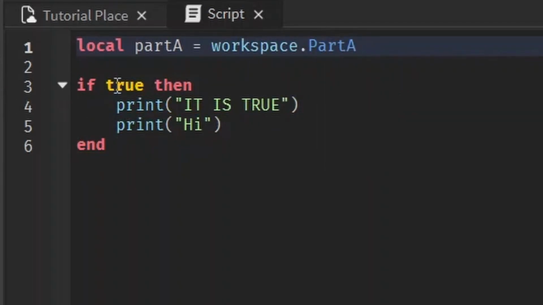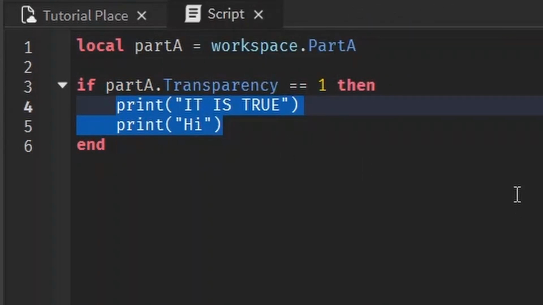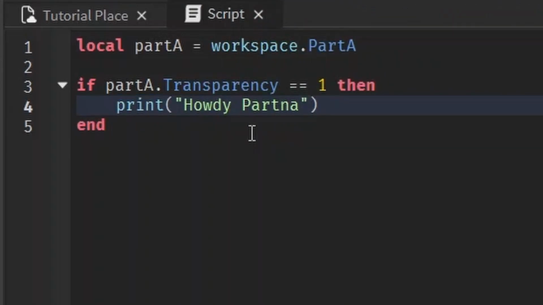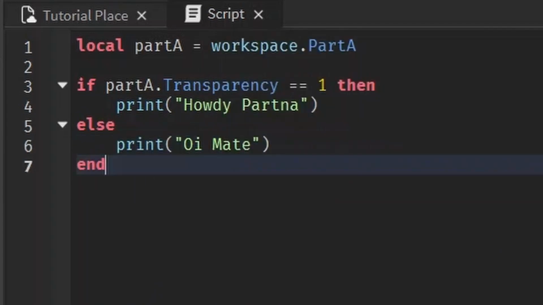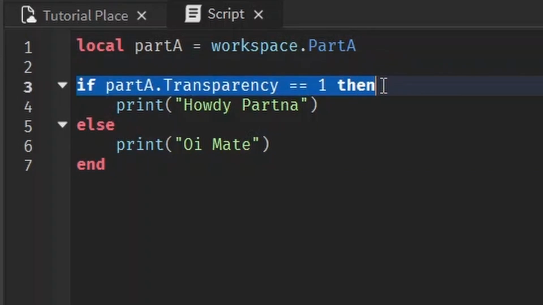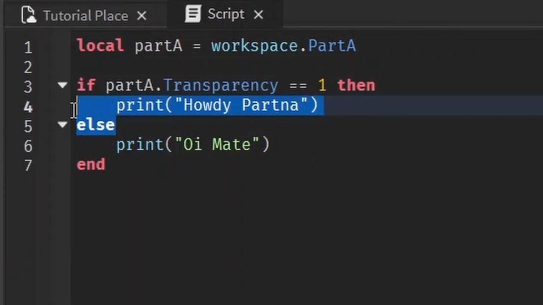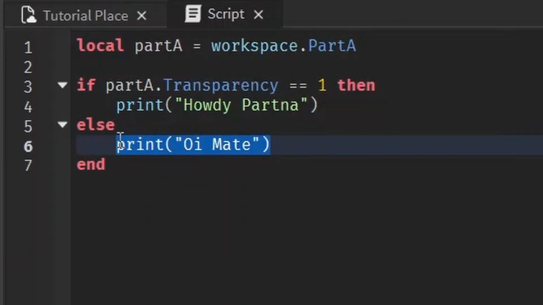And we want to check if this part's transparency is equal to 1. And if that part's transparency is equal to 1, we're going to print howdy part. Now we're going to add an else and we're going to print oi mate. So what the script is doing is, if part A's transparency is equal to 1, it's going to check, is the transparency equal to 1? No, it's not. So if it's equal to anything else but 1, then it's going to print oi mate.